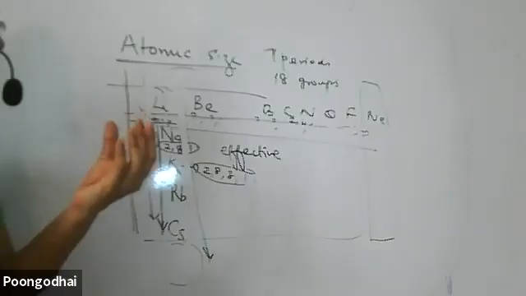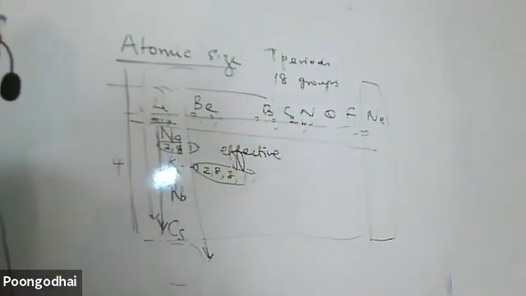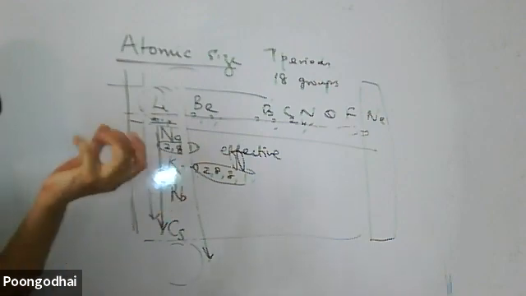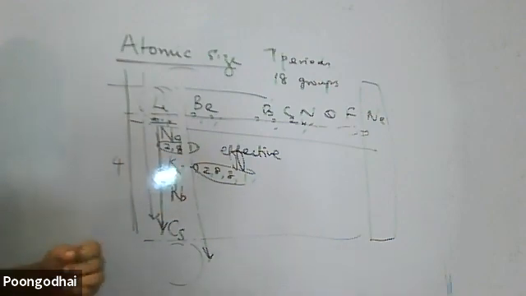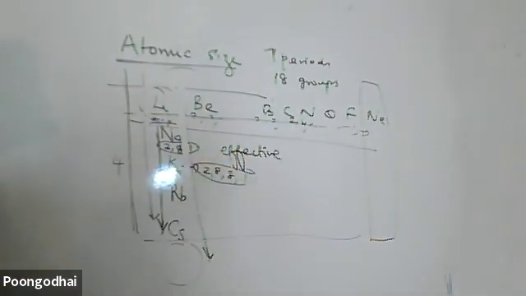Nuclear charge is nothing but the attraction that arises due to the presence of protons. The greater the protons, the greater the attraction; the lesser the protons, the lesser the attraction. Here, the protons are all in the nucleus itself, and this nuclear charge is spread around all the electrons. So attraction increases, and when I move along a period, the size of the atom decreases.